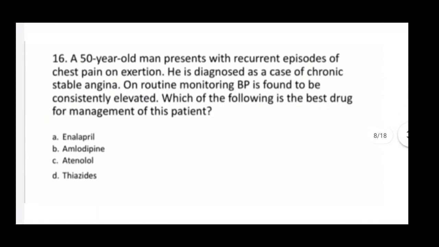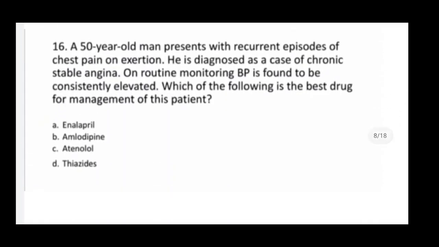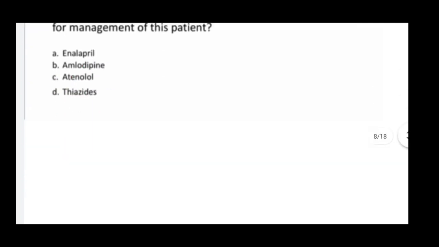Next one, a 50-year-old man presents with recurrent episodes of chest pain on exertion. He is diagnosed as a case of chronic stable angina. On routine monitoring, BP is found to be consistently elevated. Which of the following is the best drug for management of this patient? So here correct answer is C, atenolol, a beta blocker.